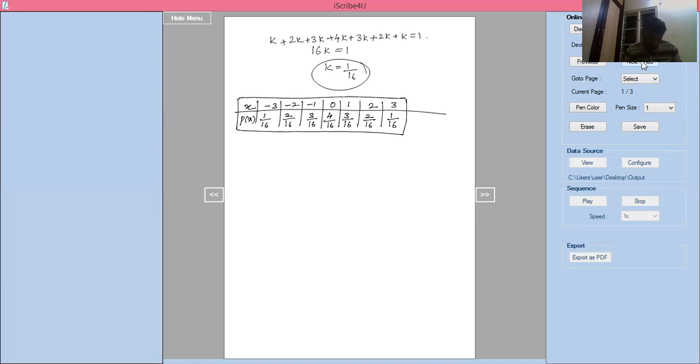Now mean, what does that mean? Mean mu equal to summation of xi into p of xi.